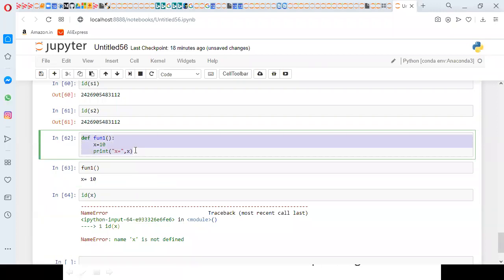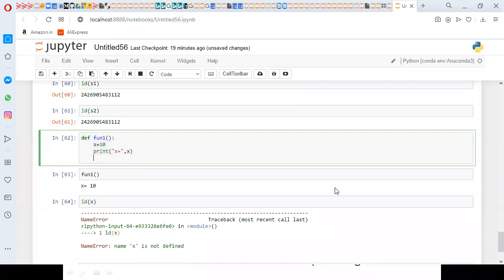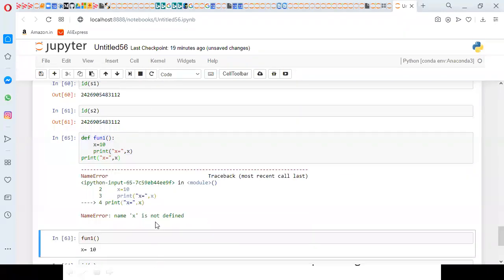But when it comes to outside, x is nothing. You don't have any x. Earlier we saw a, b, c, d like that. When I mentioned id, I got a result, but here I'm not getting one. Why? Because it is out of scope. The variable x will be available within this block only, within these two statements only. If you come out, x will not work. For example, if I come out of the block and print x equal to, we will get an error: name x is not defined.